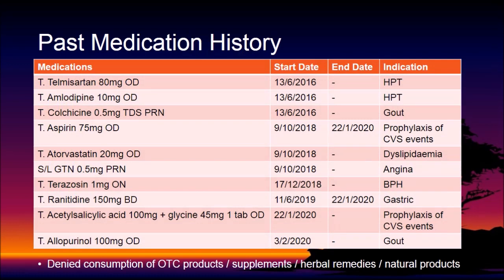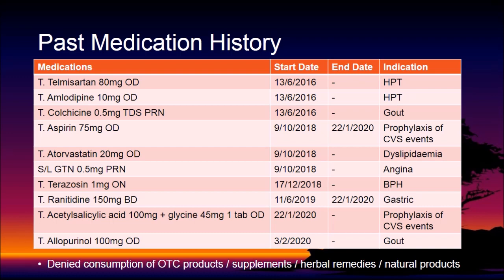He first visited the clinic in 2016 and was prescribed telmisartan tablets 80 mg once a day and amlodipine tablets 10 mg once a day for high blood pressure. He was also prescribed colchicine 1 tablet when needed for gout. He was started on aspirin 75 mg once a day to reduce the risk of cardiovascular events, atorvastatin 20 mg once a day for dyslipidemia, and sublingual glyceryl trinitrate tablets, 1 tablet when needed for chest pain.